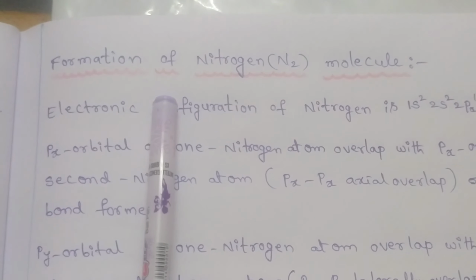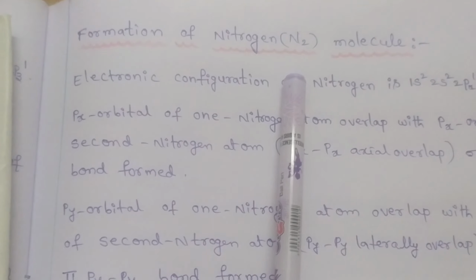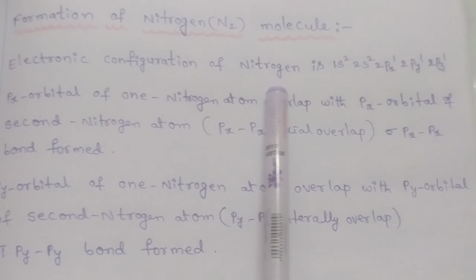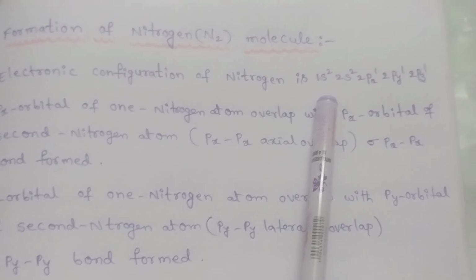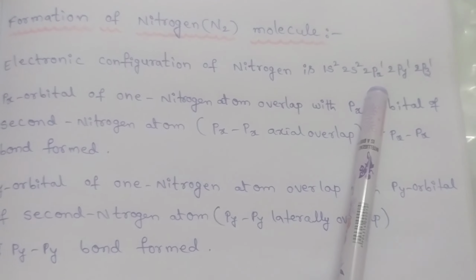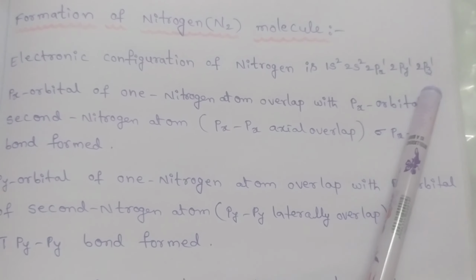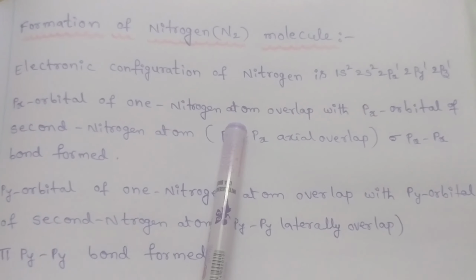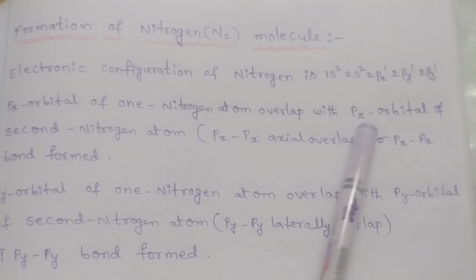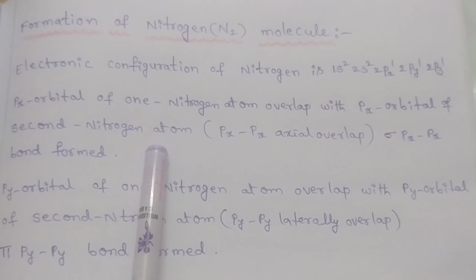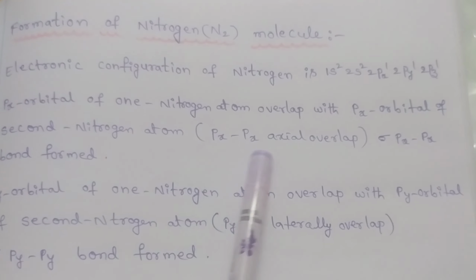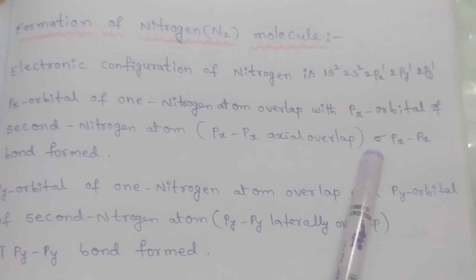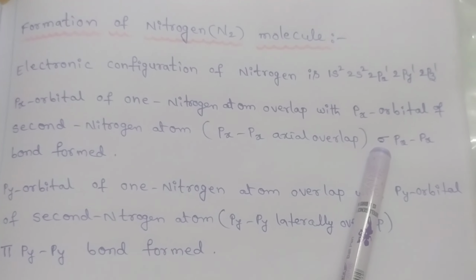Now we discuss the formation of nitrogen molecule. The electronic configuration of nitrogen is 1s2, 2s2, 2px1, 2py1, 2pz1. The px orbital of one nitrogen atom overlaps with the px orbital of the second nitrogen atom, undergoes axial overlapping and forms a sigma px bond.